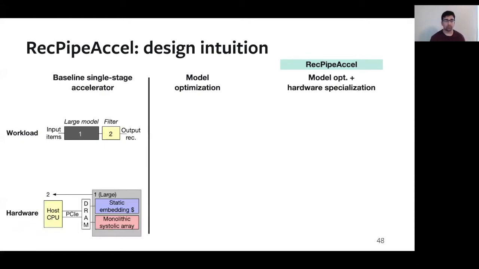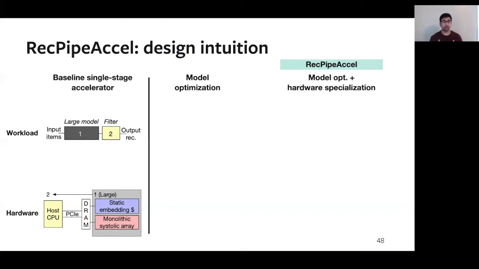The hardware view of this is shown below over here, where in gray we have the accelerator that implements a monolithic systolic array in red and a static embedding cache to house frequently accessed vectors in blue. And the filtering operation is running on the host CPU, and that's step 2 that you're seeing over here.